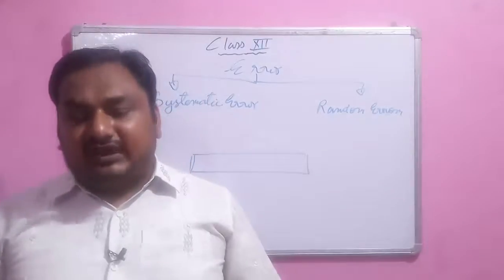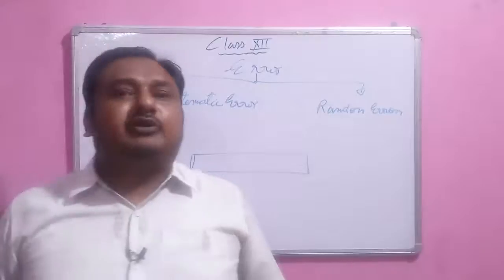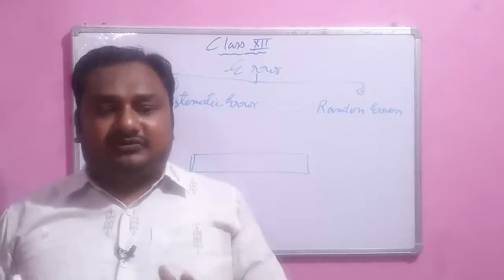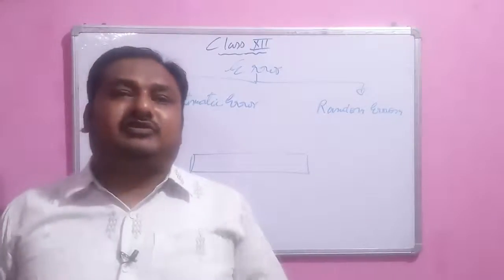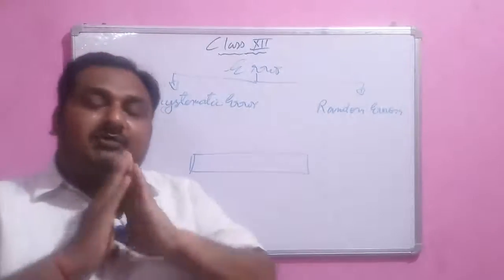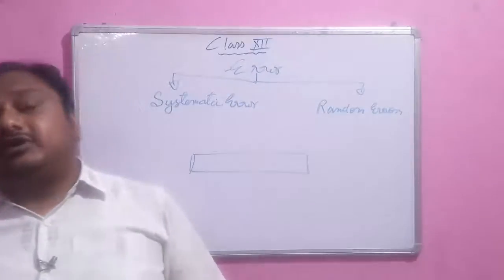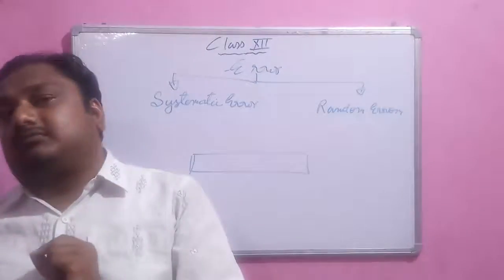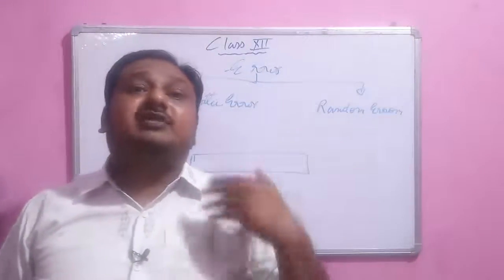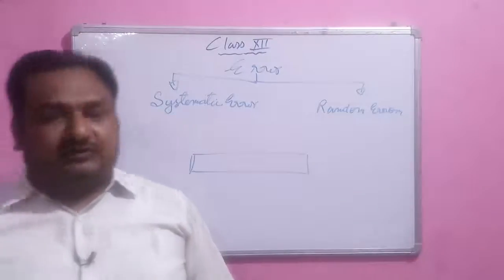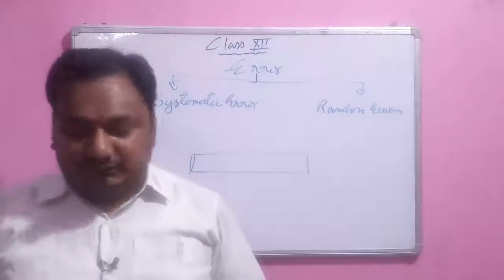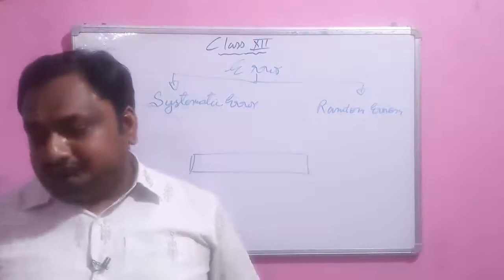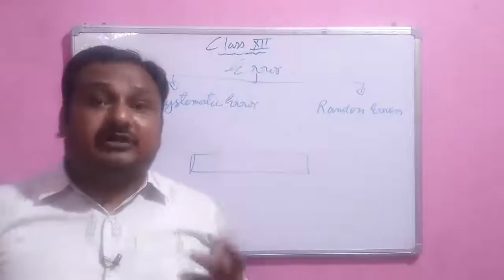Some people are slightly biased from their original position, so they always measure a wrong value. It is related to their imperfection. So this is the systematic error. It is of three types: instrumental error, imperfect technique, and personal error. Parallax is a personal error.